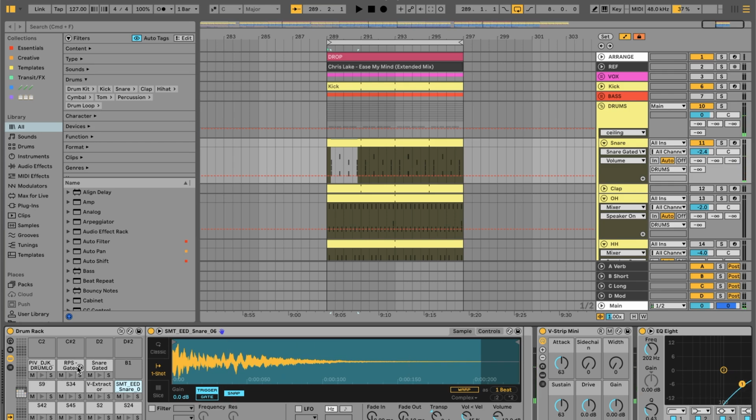And then because I was getting an 80s vibe from the Ease My Mind track, and it was also definitely influenced by adding in that Phil Collins tune, I wanted to add what's called a gated reverb. It's a classic snare sound, a reverb that would be added to snares in the 80s, just as a homage to that kind of sound.